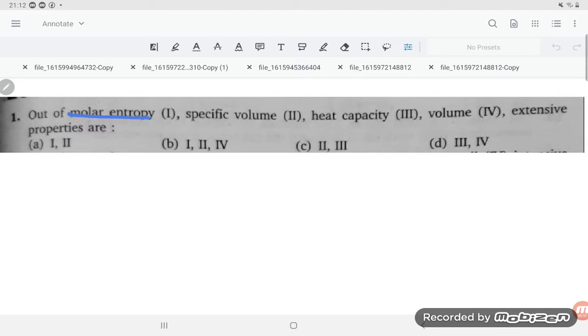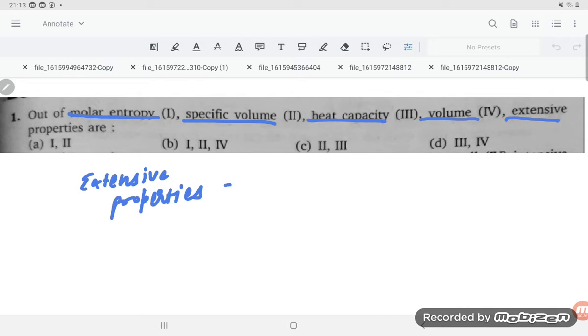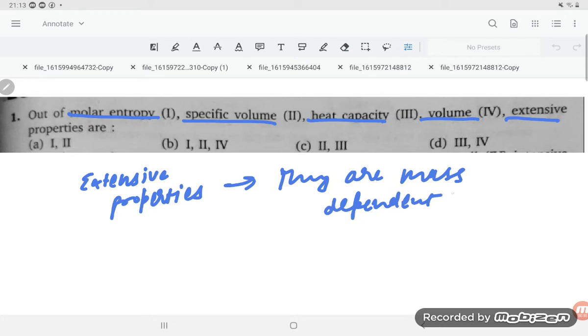Out of molar entropy, specific volume, heat capacity, and volume, which are extensive properties? So they are asking, dear student, if you talk about extensive properties, they are mass dependent. They are mass dependent. So dear student, if they are mass dependent, how will you be able to solve?